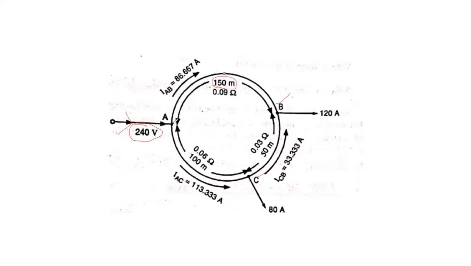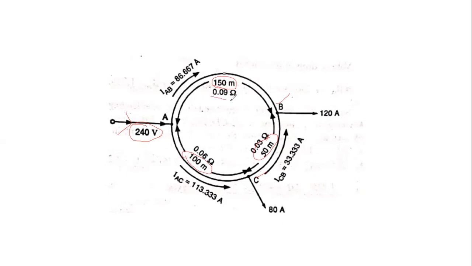Sorry, the distance between A to B is 150 meters. Next, the distance between B to C is 50 meters. Next, the distance between C to A is 100 meters. This is the ring main distribution system.